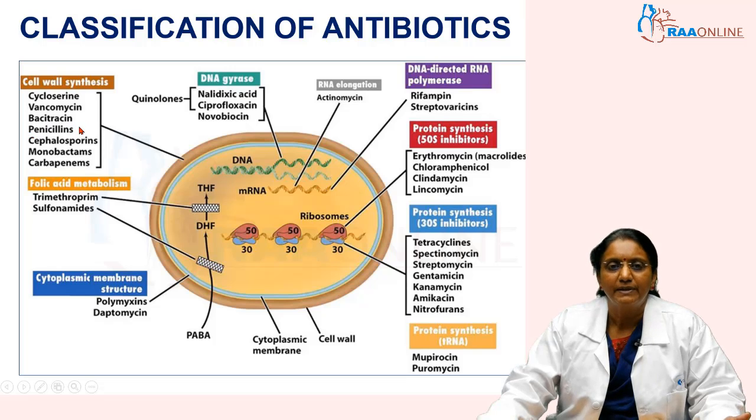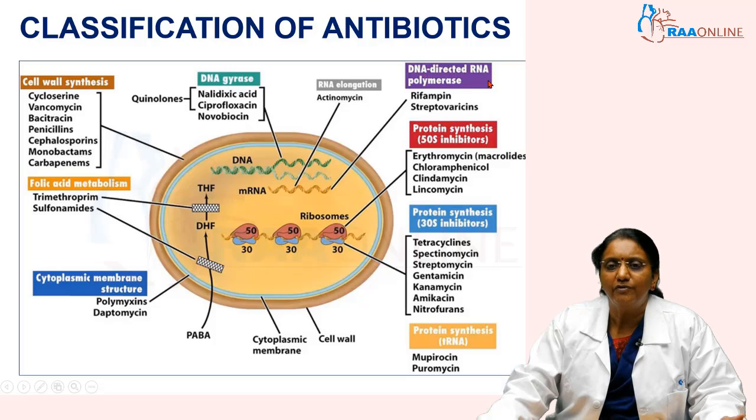Then there is another group of antibiotics which act on the enzyme DNA gyrase. They inhibit the enzyme DNA gyrase in the bacterial cell, thereby preventing the replication of the nucleic acid. This group of antibiotics are mainly quinolones, and examples of quinolones are nalidixic acid and ciprofloxacin, and you have another antibiotic known as novobiocin. Then there are some antibiotics which prevent the elongation of the RNA, and that is actinomycin. Then there are antibiotics which act on the DNA-directed RNA polymerase, and that is rifampin and streptovaricin. Rifampicin is a very commonly used drug for anti-tubercular therapy.